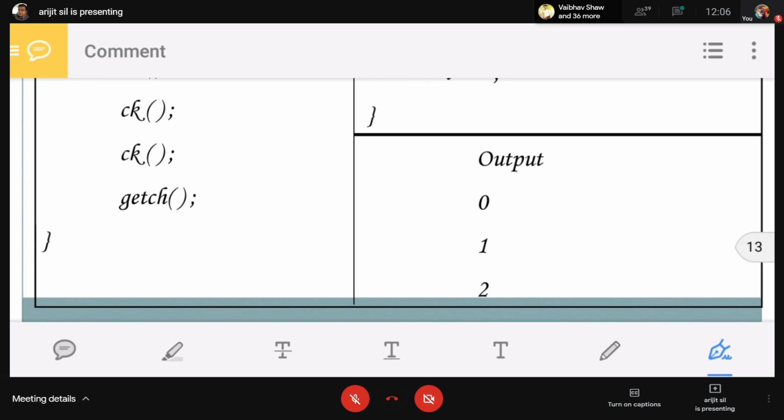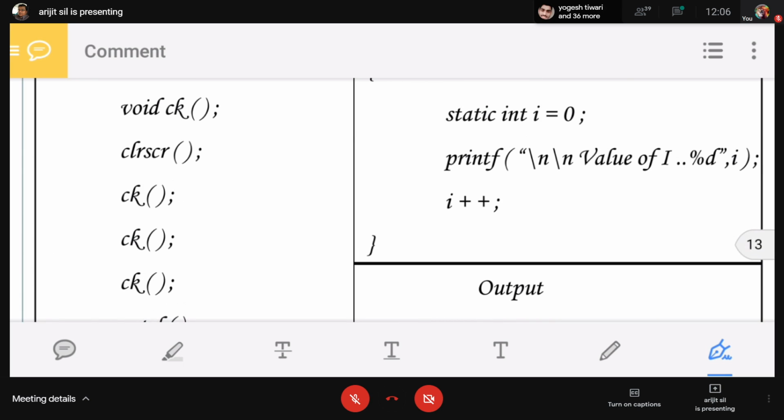Ma'am, then this initialization inside the CK function does not affect the memory value of the I. It does not affect or what? It will be affected because in all cases static variable by default it will take the 0 initial value. If it is taking the value 0, then the print statement just after it should also print 0, right? Yes. Then why is it printing 0, 1, 2? When the initial default value is 0, when we increase the value, this increased value is stored in the memory, direct memory তে store হয়ে যাচ্ছে.